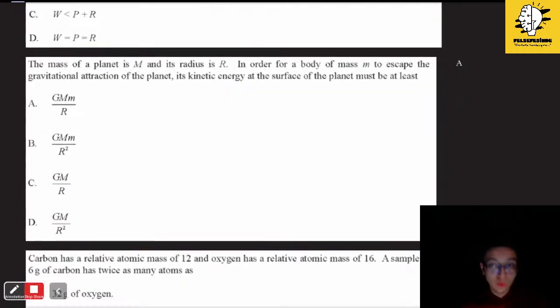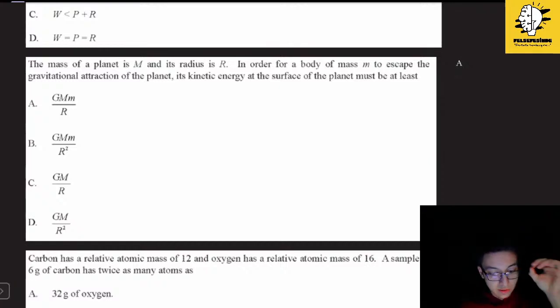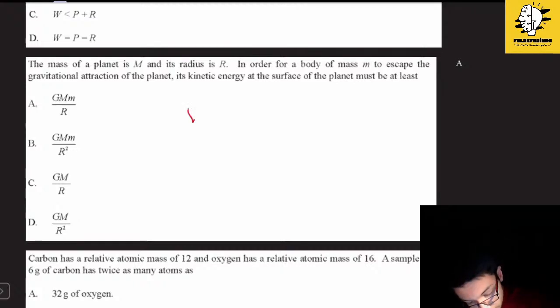So the next question is about the mass of a planet M and its radius is r. In order for a body of mass m to escape the gravitational attraction of the planet, its kinetic energy at the surface of the planet must be at least. So at this point, we will be talking about escape velocity.